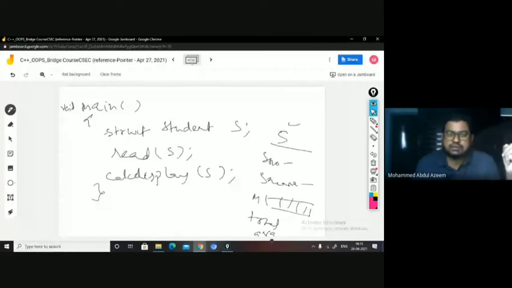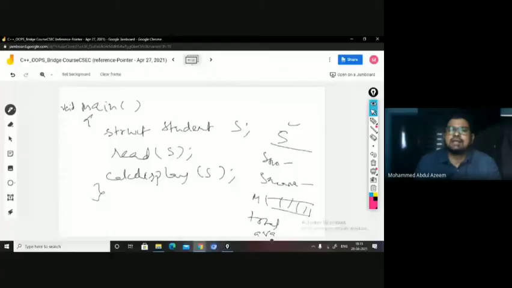See, in the read function, the scope is different. The main function scope is different. So what do you mean by scope? Basically, the part of the text in which the name is accessible.